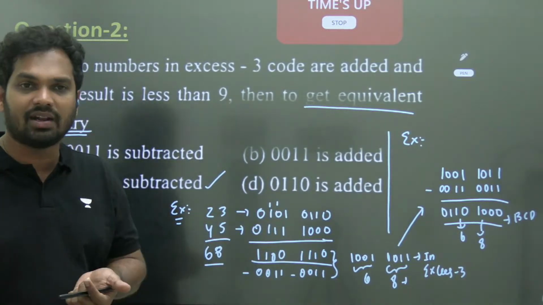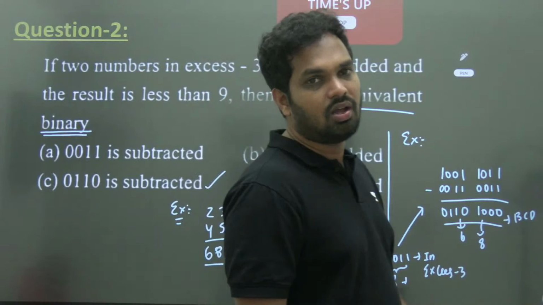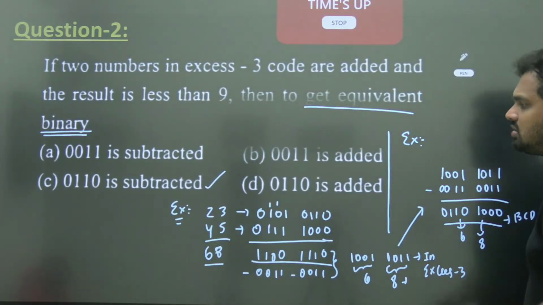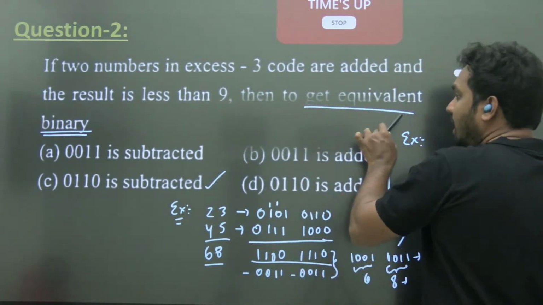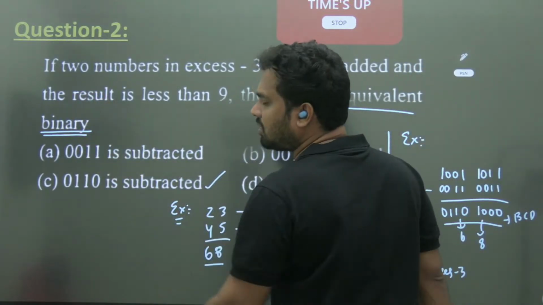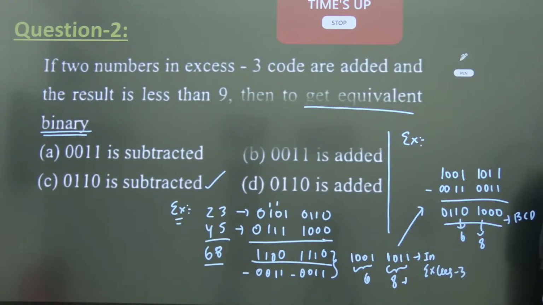To get a valid binary answer, you should subtract that 6 from the total result. So what is the answer? 6 is to be subtracted. If you want the answer in XS3, then 3 is to be subtracted. Okay, chalo. Let's go for the next question.